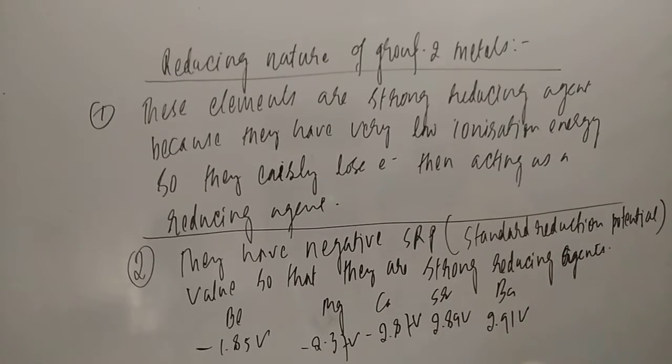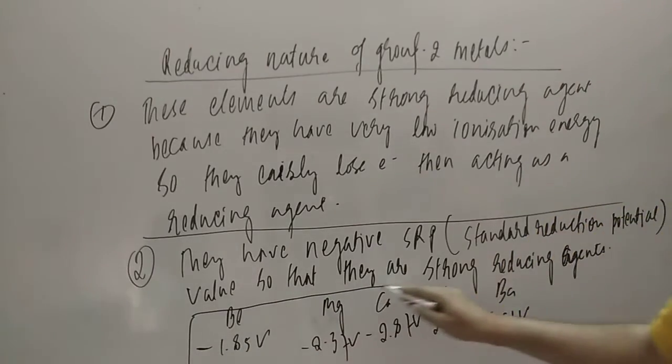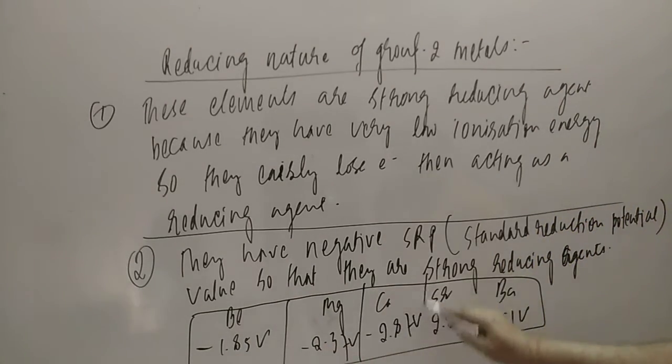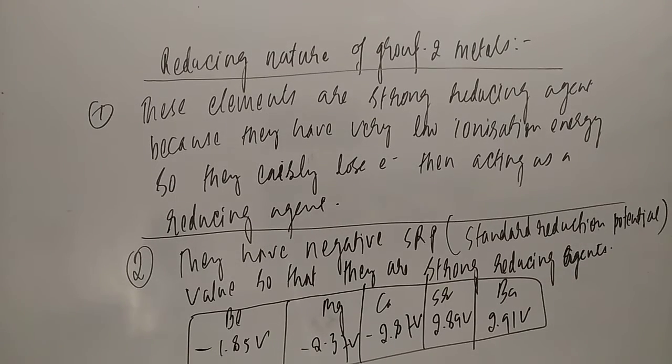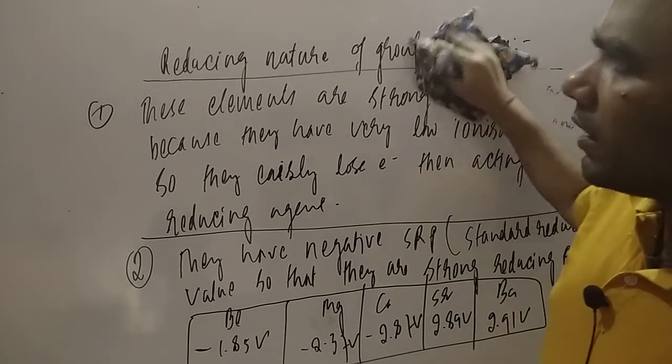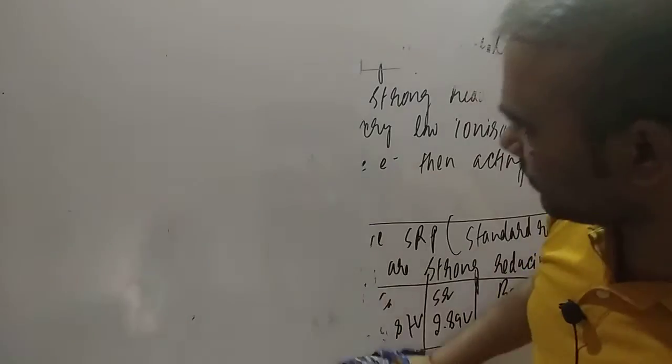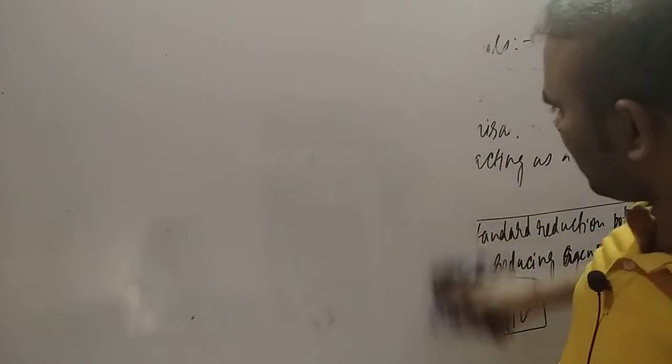So you see in this table, student, the negative SRP, standard reduction potential value, is increasing continuously with each element. So down the group, the SRP value is increasing. It means reducing power increases down the group, student. Now let us try to understand why. We are going to study the order of reducing power.